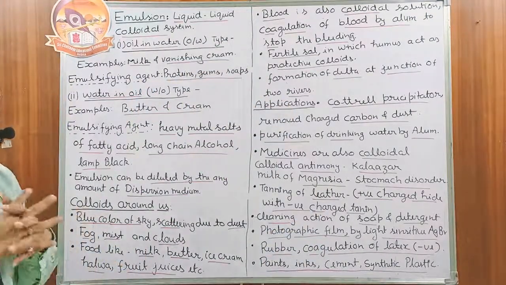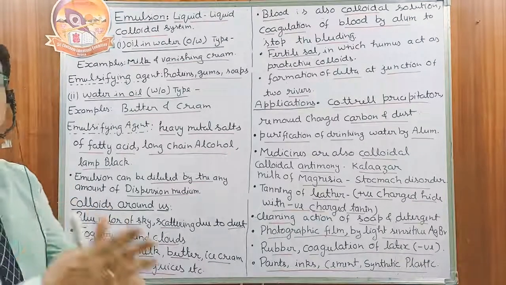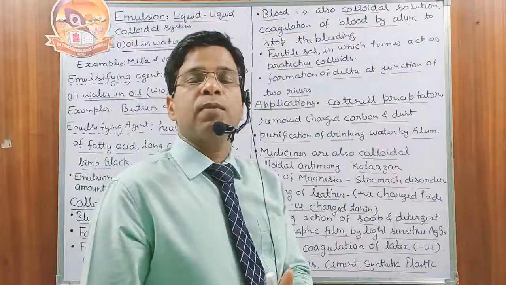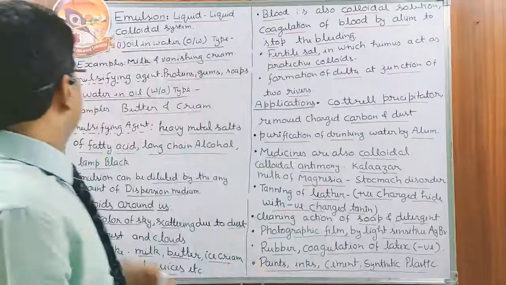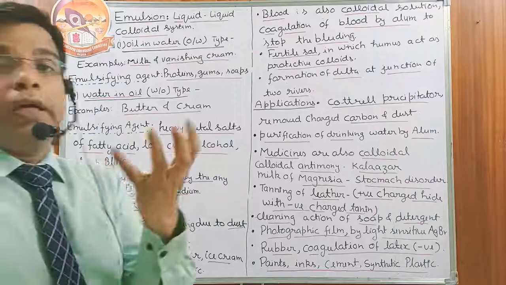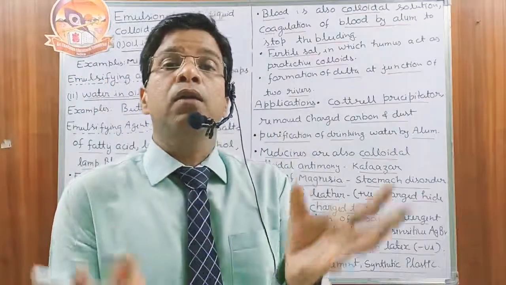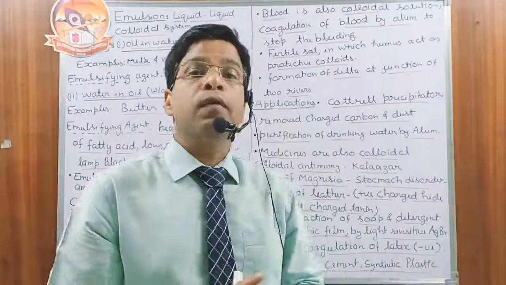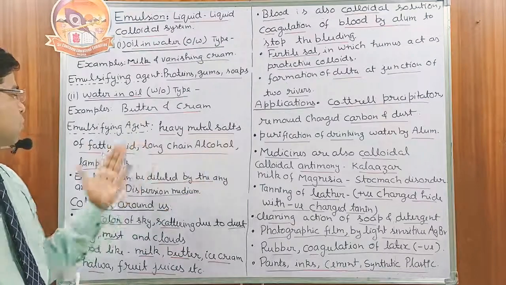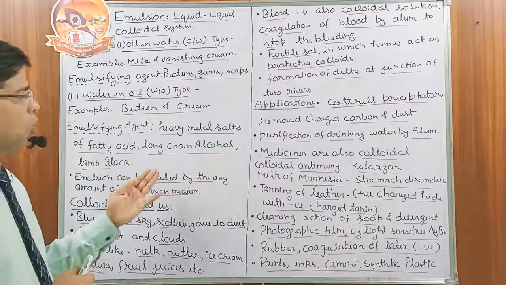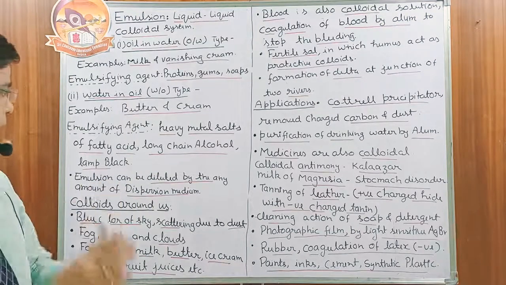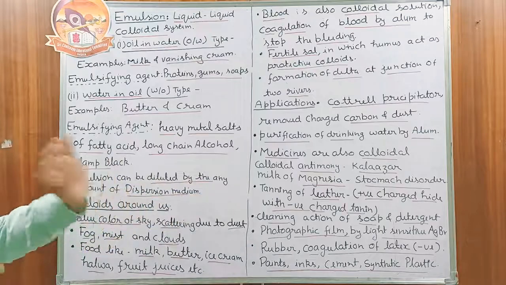Then we have the WO type emulsion, water in the oil. Oil is present in the larger amount and water is present in the smaller amount. That's why it is called water in the oil. An example of this one is butter. In the butter, what happens? Inside the fat, a small amount of water is also there, or cream. The emulsifying agent for this one is the heavy metal salt of a fatty acid, or a long chain alcohol, or lamp black.